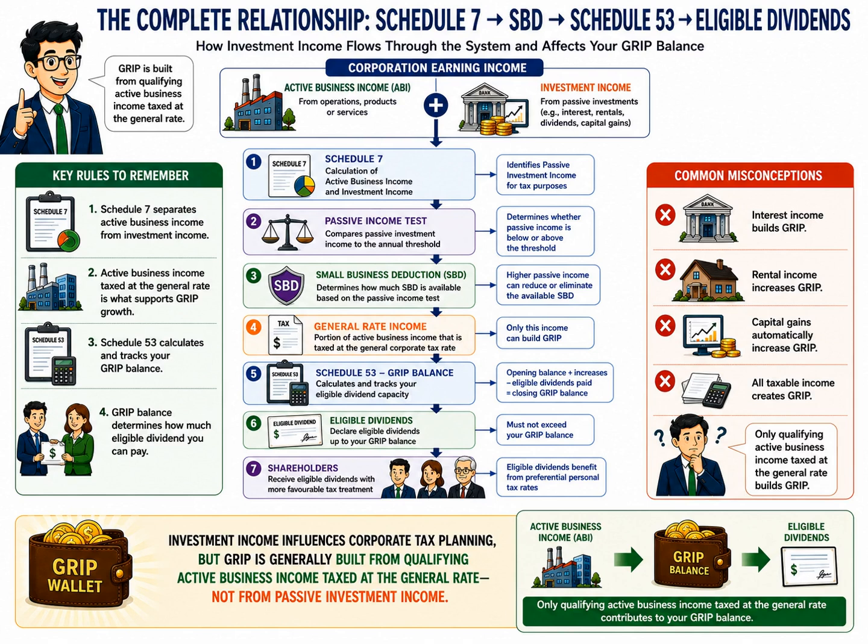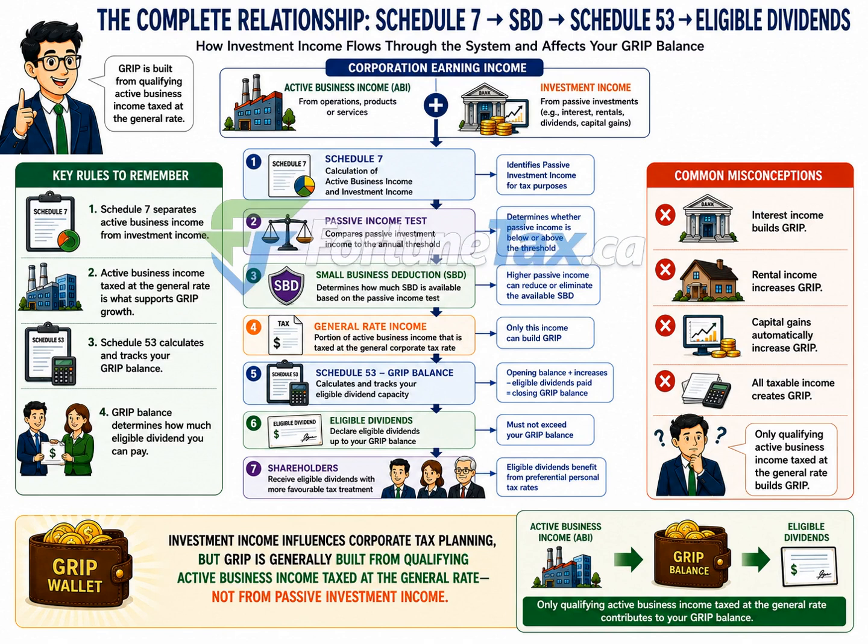The key principle to remember is that GRIP is generally built only from qualifying active business income that has been taxed at the general corporate tax rate. Investment income certainly influences the corporation's overall tax planning, but it does not usually flow directly into the GRIP account.